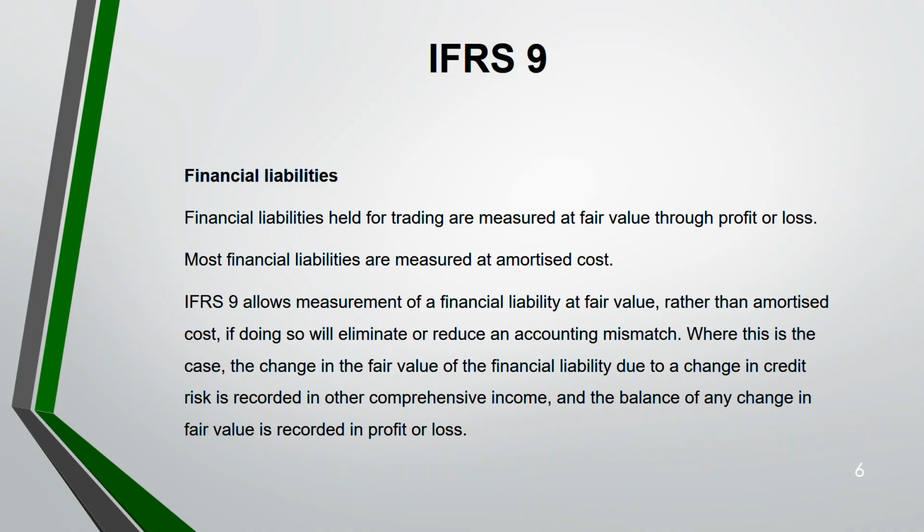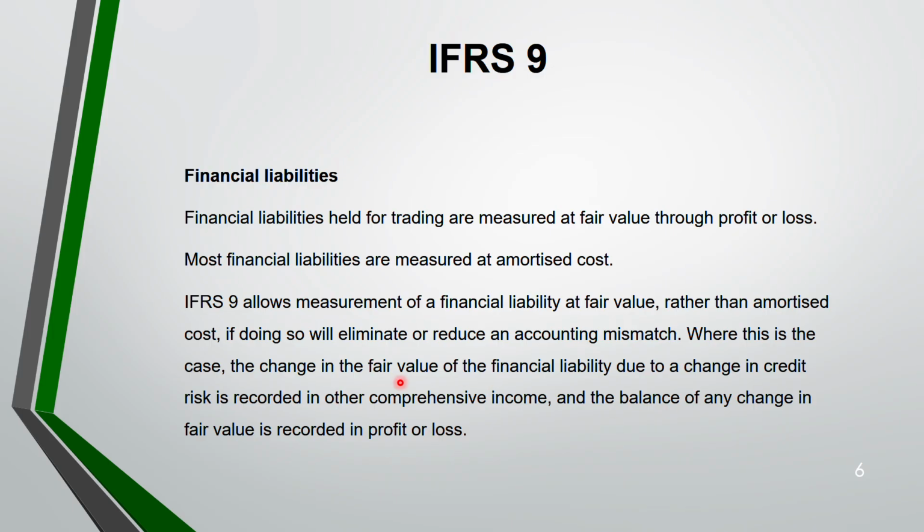Okay. Now, IFRS 9 allows the measurement of financial liability at fair value rather than amortized cost, if doing so will eliminate or reduce an accounting mismatch. For example, the change in the fair value of the financial liability is due to a change in the credit risk. This will be recorded in other comprehensive income, correct? So because you are recording it in other comprehensive income, then the balance of any change in the fair value is recorded in profit and loss. So rather than going for amortized cost, you are recording it in profit and loss. You understand?